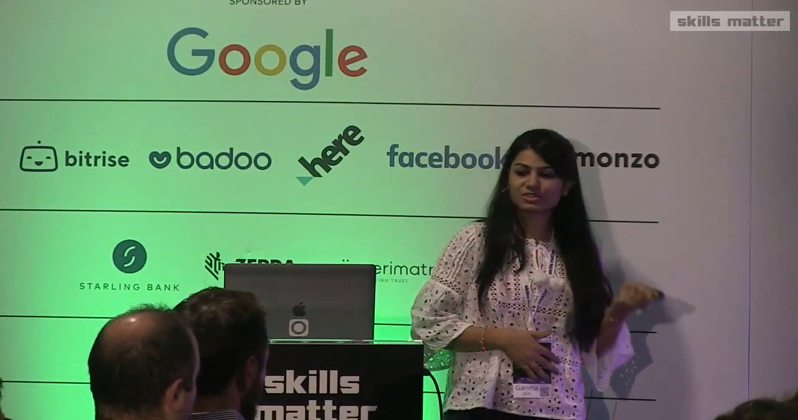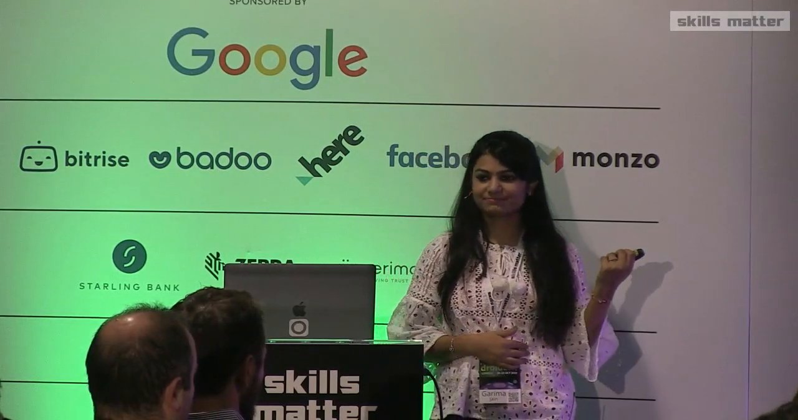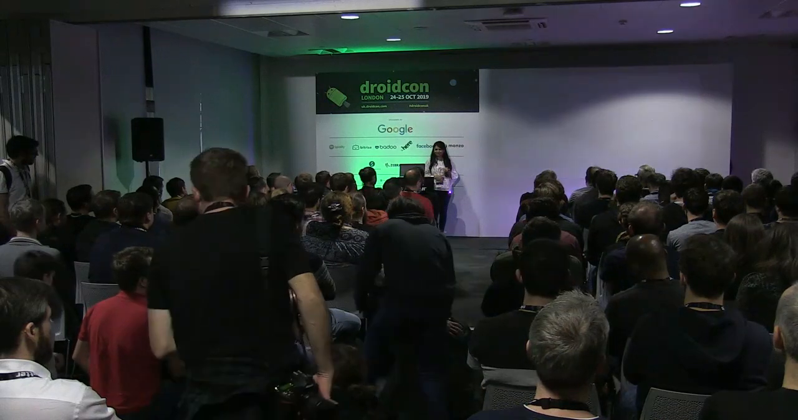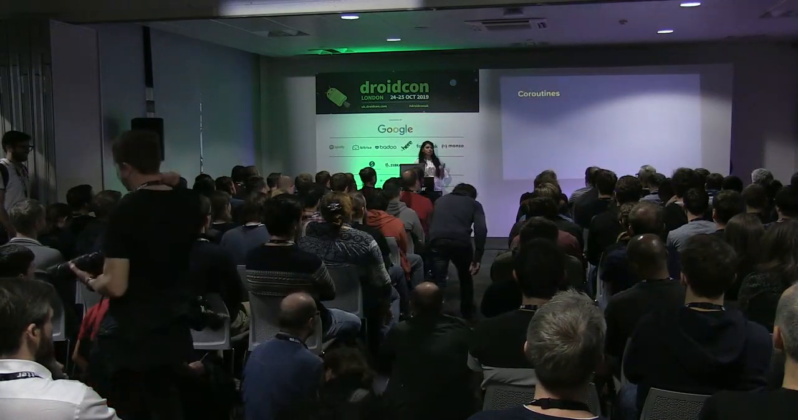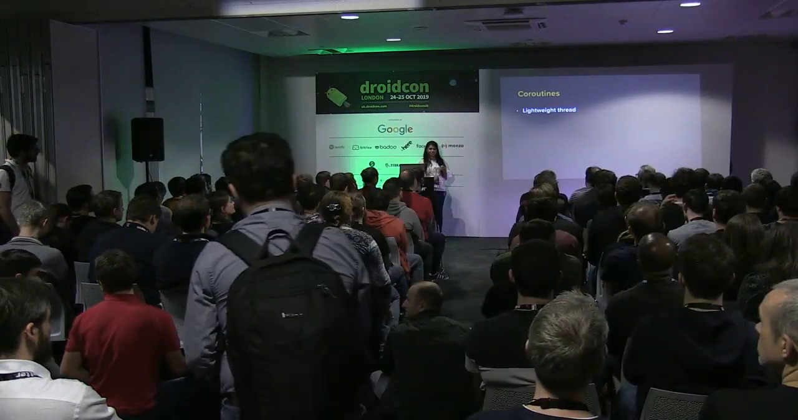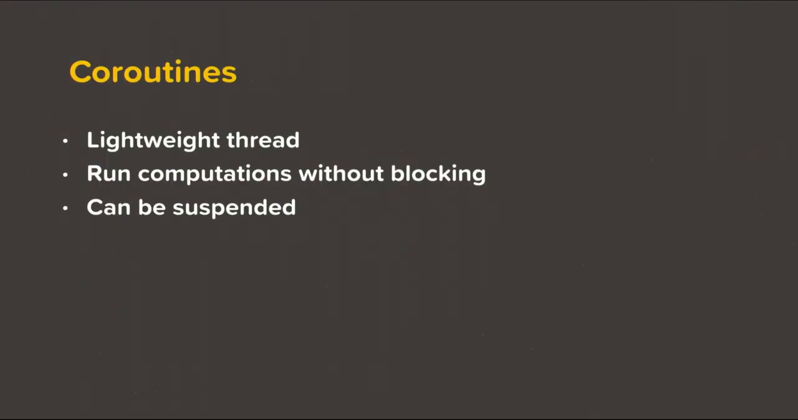So this brings us to the first chapter, that is the flow. So coroutines. So what are coroutines? Coroutines are lightweight threads which can run computations without blocking our main thread. A coroutine can be suspended at a particular line, and we can then resume operation at a later point of time.